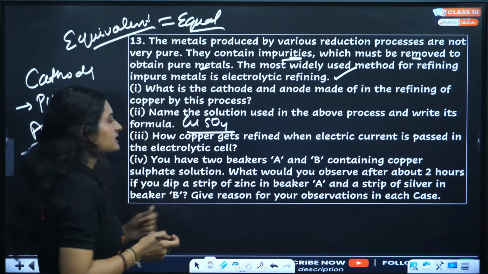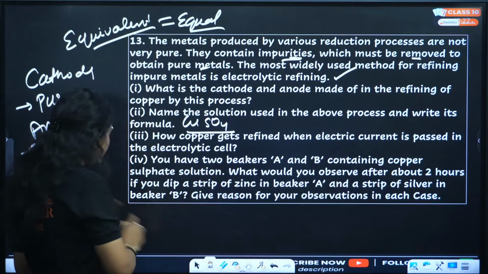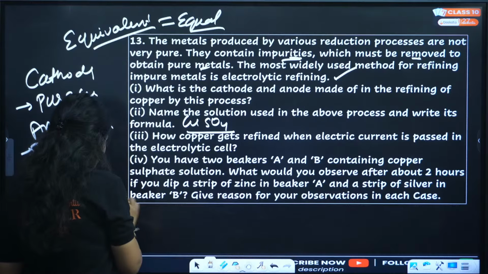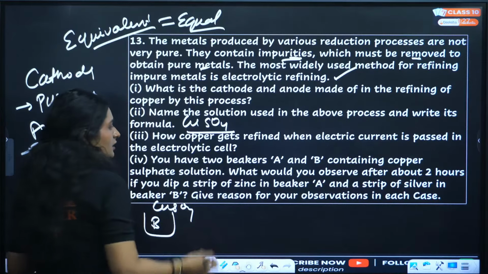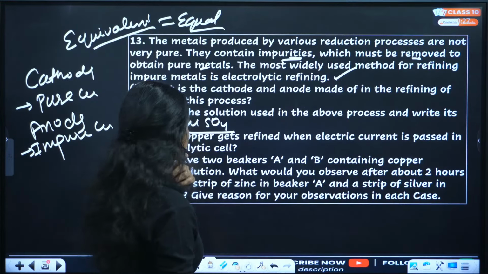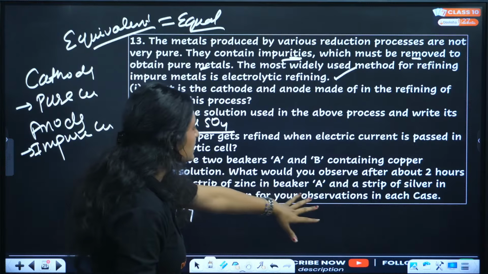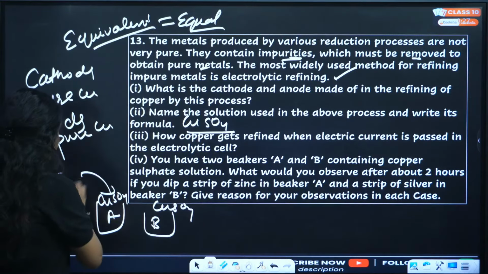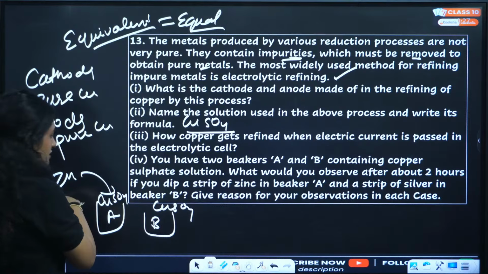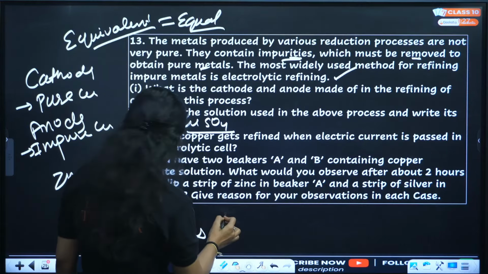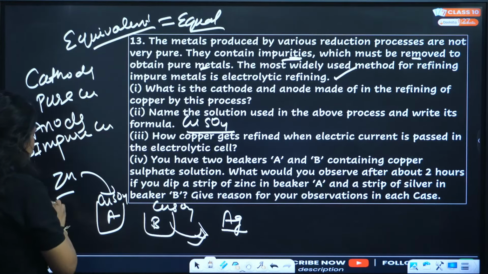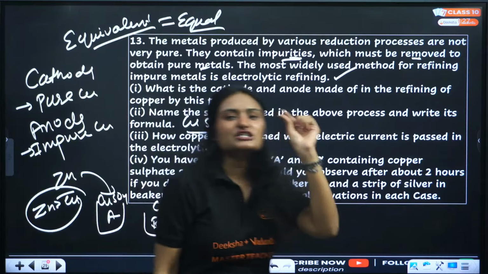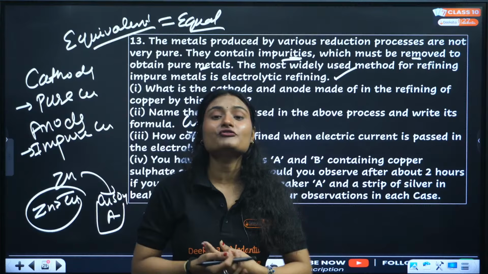You have two beakers, A and B, containing copper sulfate solution. What would be the change observed after 2 hours if you dip a strip of zinc in beaker A and a strip of silver in beaker B? What will be the observation? As we know, zinc is much more reactive than copper. Zinc will displace copper, and on the strip there will be a reddish brown deposit of copper.